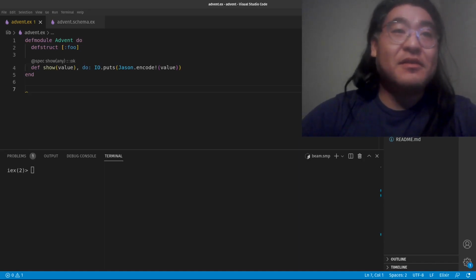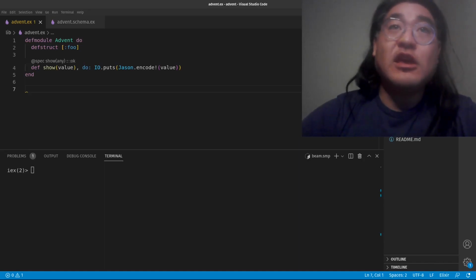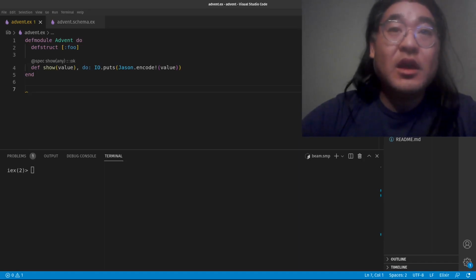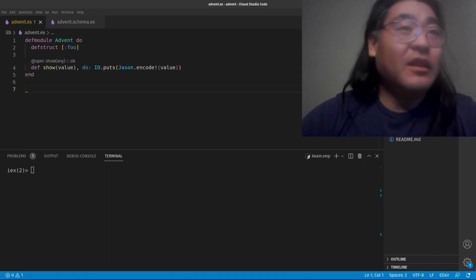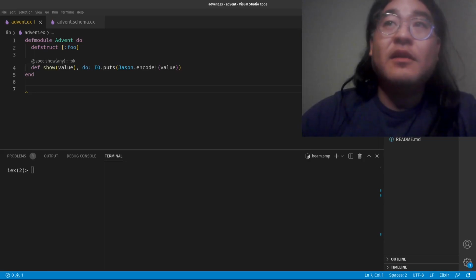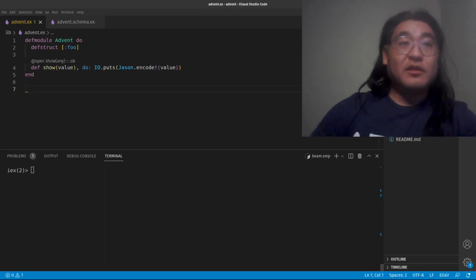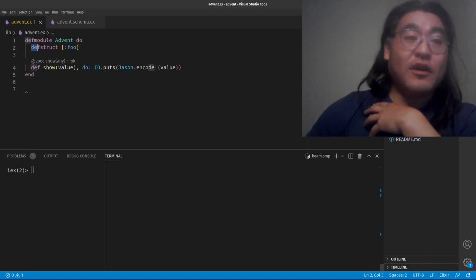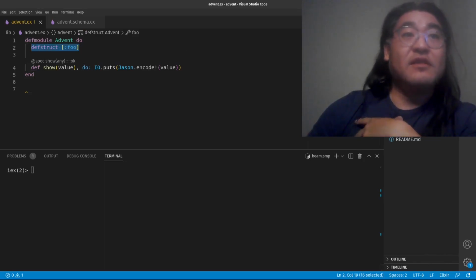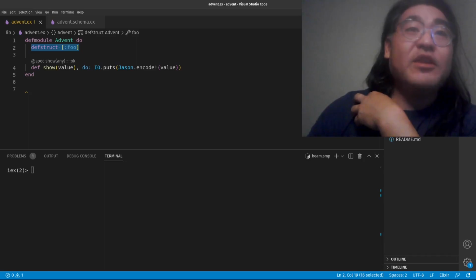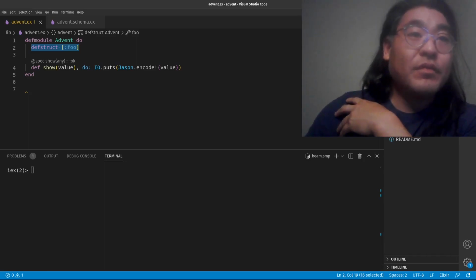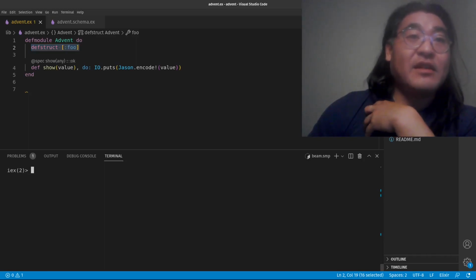Today's topic is protocols and JSON encoders. I think it's something that a lot of you may have run into, so let's see how to deal with it. Suppose you have a struct, in this case the Admin module, and you would like to JSON encode it. Well, that's not going to exactly work in a straightforward fashion.